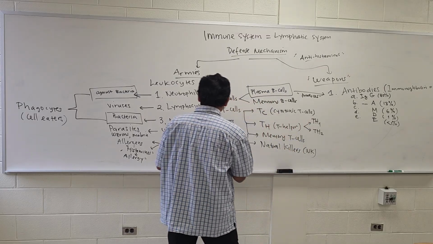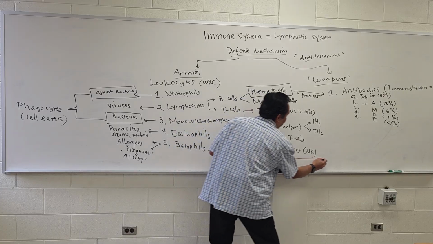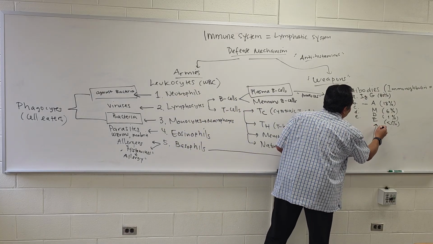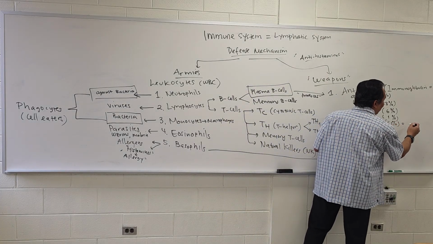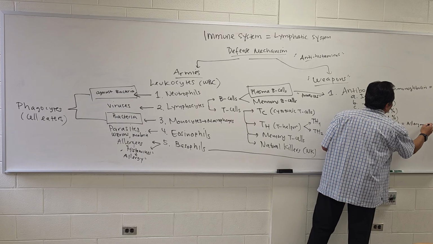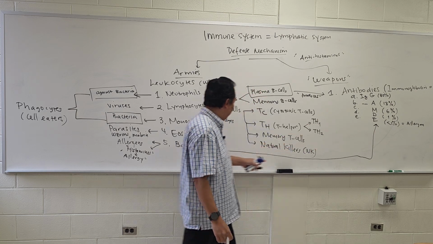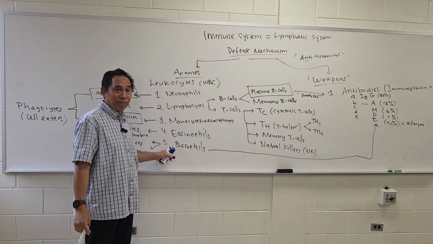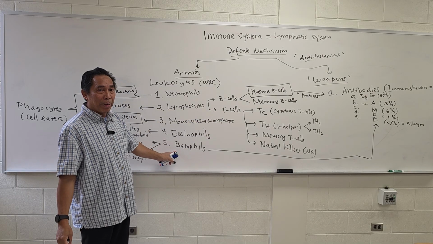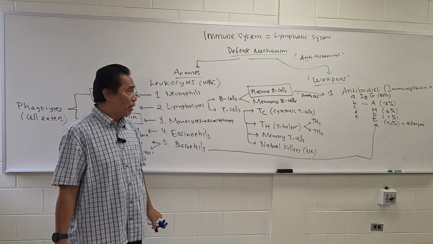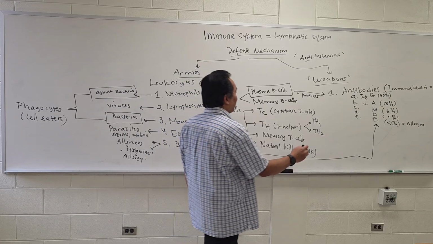Now, this is the connection over here with the allergy. The basophil will work together with the IgE. So IgE is the one that is mostly used for allergens. This is the least abundant weapon, and this is also the least abundant army over here. So the least abundant weapon will match with the least abundant army. Do you get me?